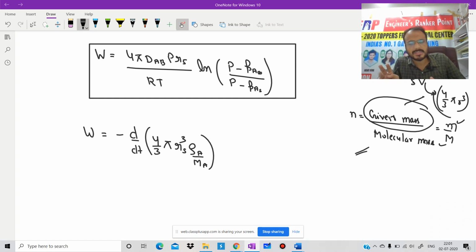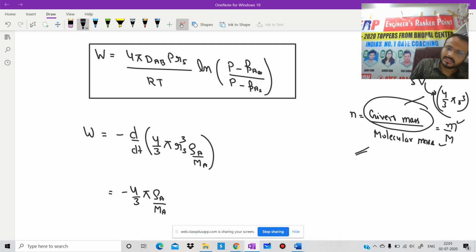Mole is equal to given mass by molecular mass, and given mass is equal to volume into density. We are going to consider the case of a sphere, and the volume is 4 by 3 pi r cube. After solving, what will we get? Minus 4 by 3 pi rho A by ma, that is constant, times 3 rs square drs by dt. 3 and 3 will cancel out.